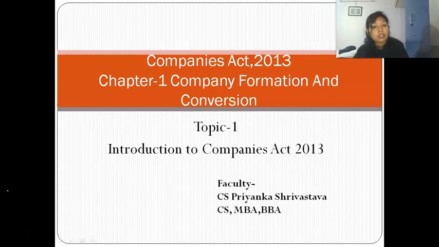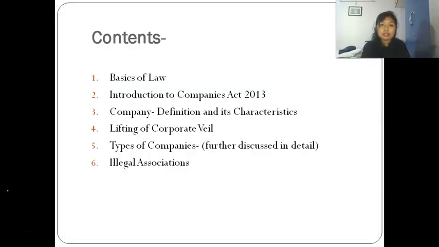Under this particular chapter, the first topic is Introduction to Companies Act, in which you will get to know more details about the act which we are going to study. So without wasting any further time, let's continue with the topic. The contents of this topic are, first, basics of law: how the law has come, what the meaning of different things is. These things will be covered under this. The second topic will be Introduction to Companies Act 2013.